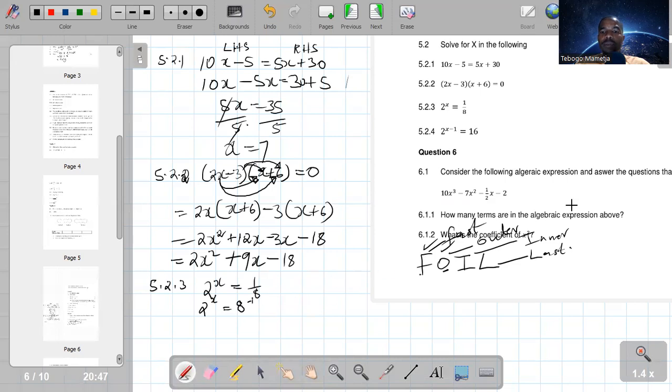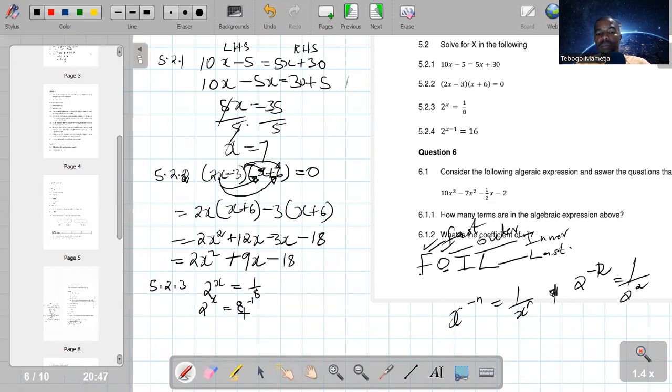Where is it coming from? It comes from the law of negative exponents. If we have x to the power of negative 1, this can be written as 1 over x to the power of 1. The same applies if we have 2 to the power of negative 2. This is the same as 1 over 2 to the power of 2.